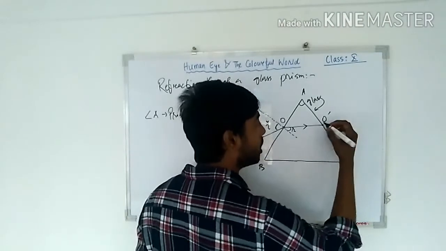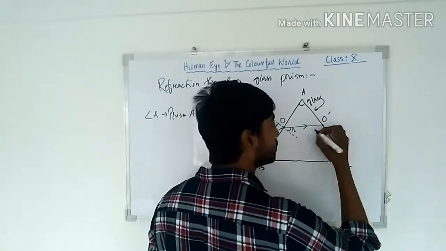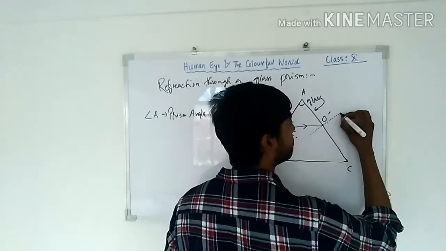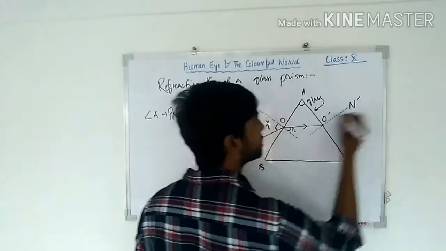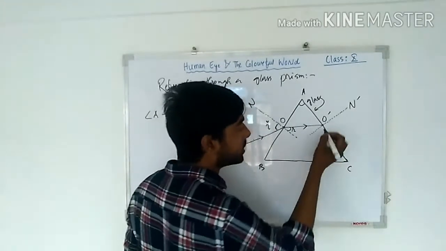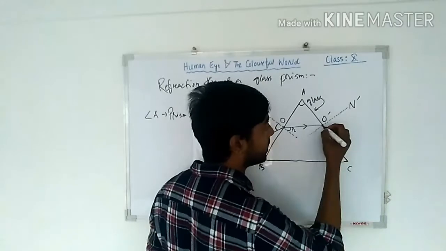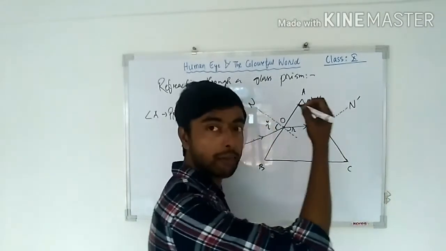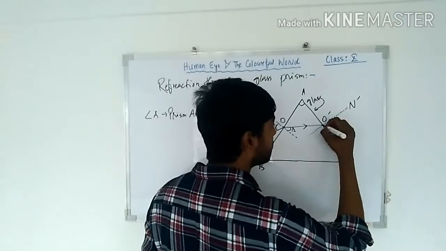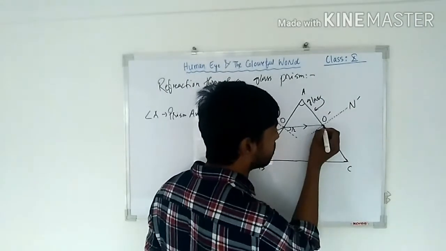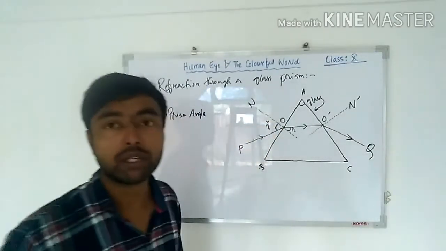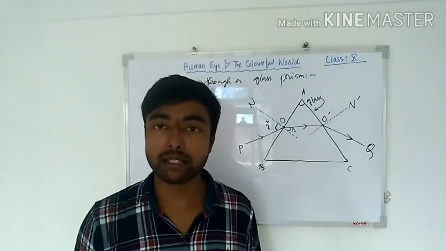Now you have to draw the normal at this point. You have to draw it like this. This will be the normal, N dash. This is N. Now the final ray, the emergent ray which is coming out of the prism, will be going away from the normal. It will go away from the normal like this. This is suppose Q.